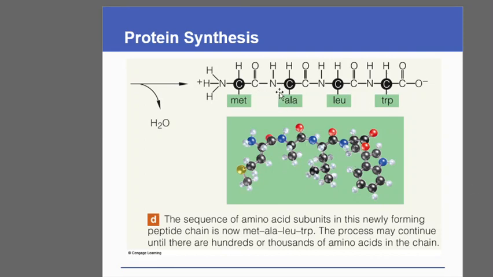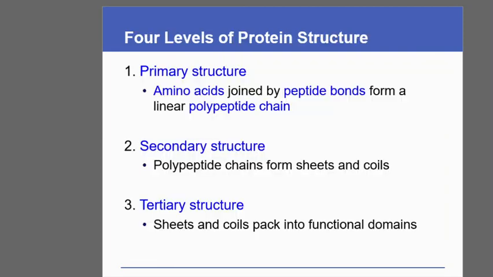So this peptide bond joins two amino acids together. Similarly, this alanine is further joined with the leucine by forming another peptide bond. This leucine is further joined with the tryptophan by another peptide bond, and this chain can keep on continuing till the translation is terminated.